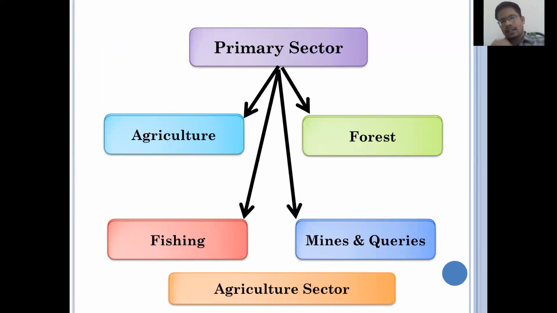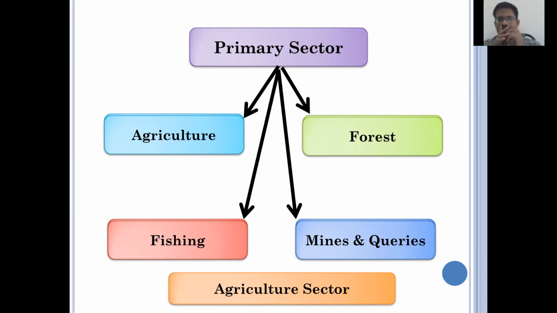The primary sector has four subsectors: agriculture, second forestry, third fishing, and fourth mines and quarries.